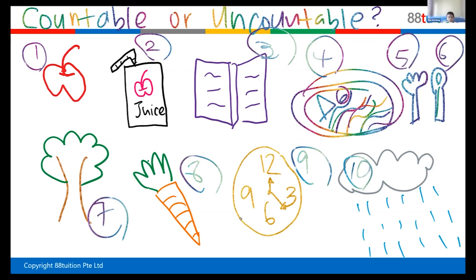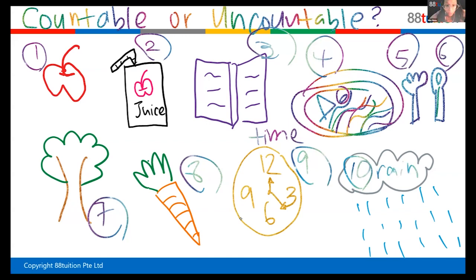Clock. Okay, but I will take, yes, 12 hours and... This is actually, I'm not going to take it as a clock that says 12:16. I'm going to take this as time, okay? So remember, this is not referring to a clock. It's referring to time, okay? What's number 10? A raining cloud. Yes, we are going to take number 10 as rain, okay? Not as a cloud, as a rain.